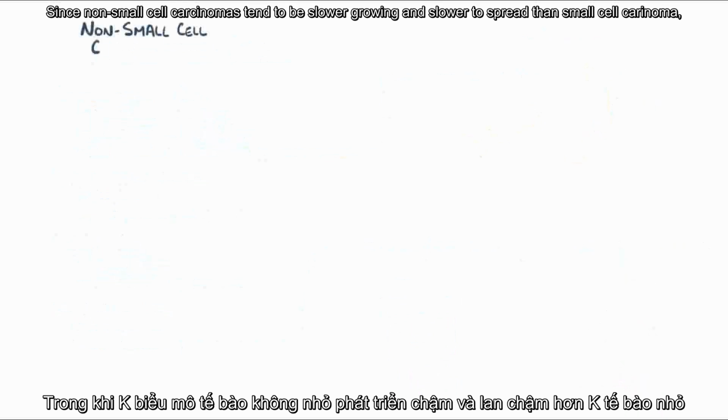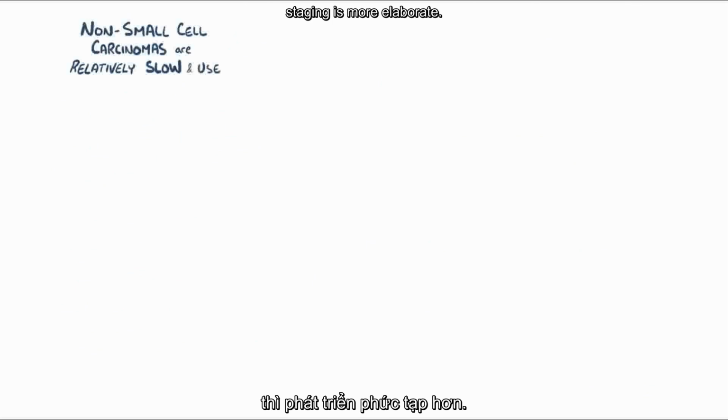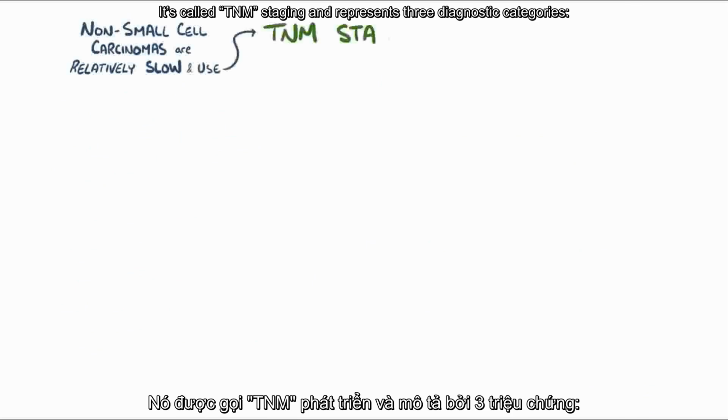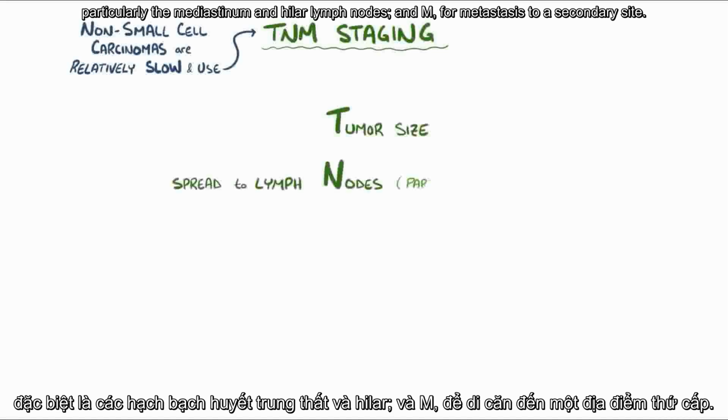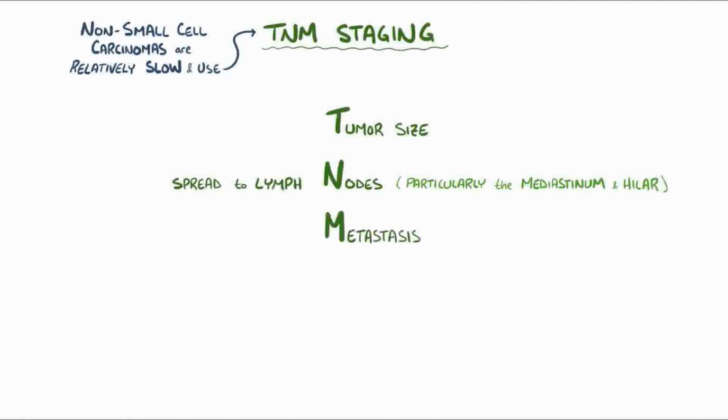Since non-small cell carcinomas tend to be slower growing and slower to spread than small cell carcinomas, staging is more elaborate. It's called TNM staging and represents 3 diagnostic categories: T for tumor size and extent of local extension, N for spread into nearby lymph nodes in the chest, especially the mediastinum and hilar lymph nodes, and M for metastasis to a secondary site.